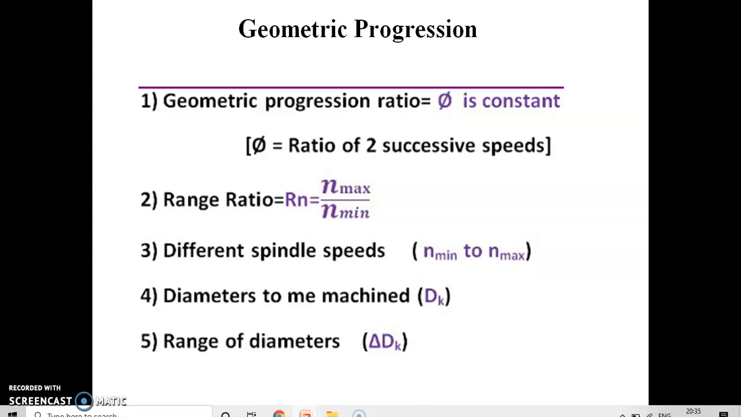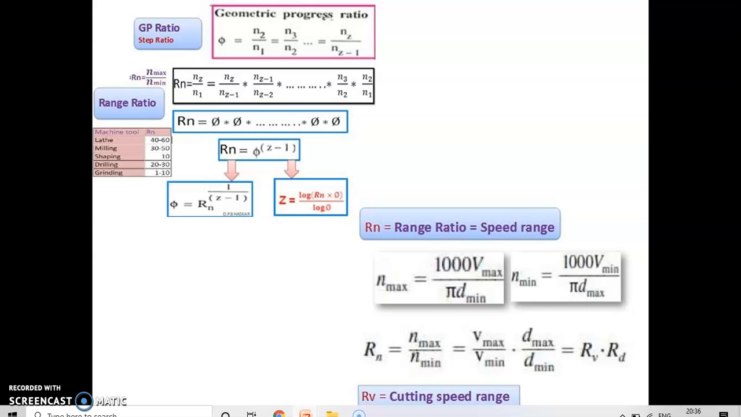Now when we consider the geometric progression method, the ratio of geometric progression phi is always constant. So what is phi here? The ratio of two successive speeds, that is n max upon n minimum. So in this particular case, what is the difference in spindle speed? N minimum to n max. Diameters to be machined is dk, and the range of diameters is delta dk. So you can see here, we can prepare the geometric progression.